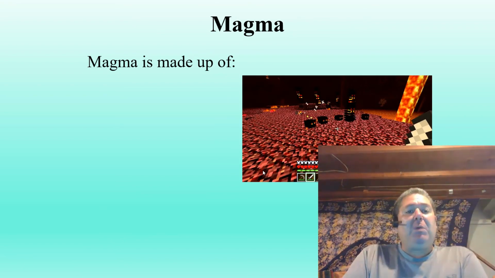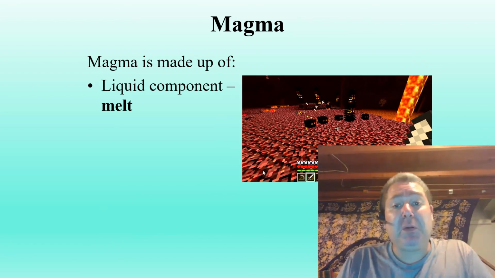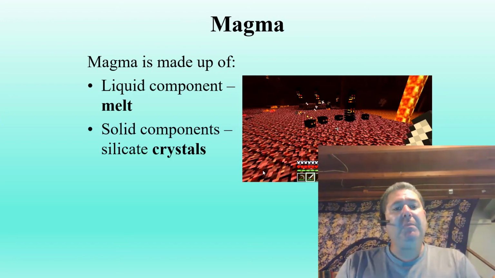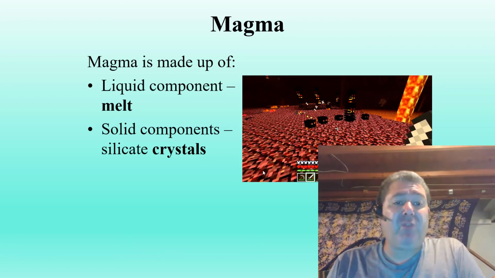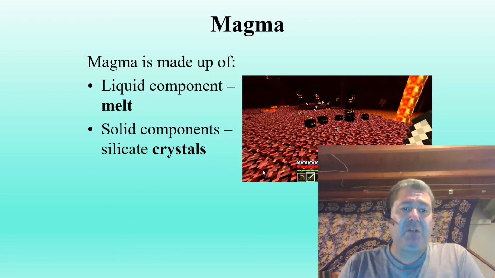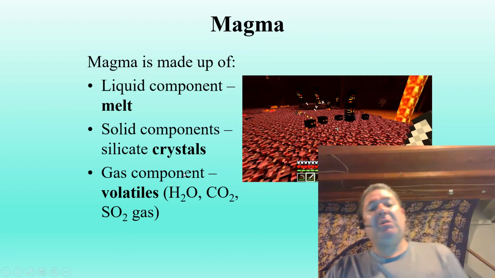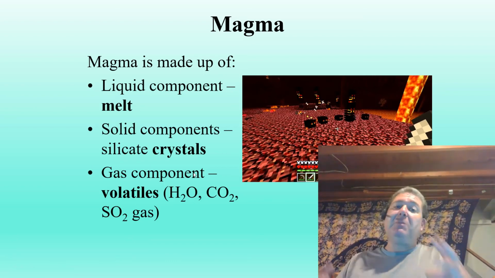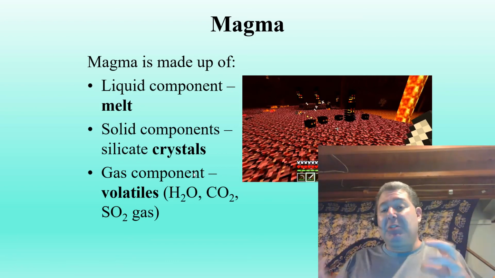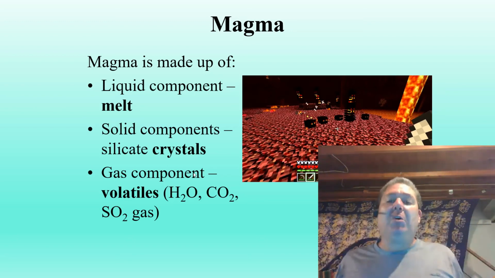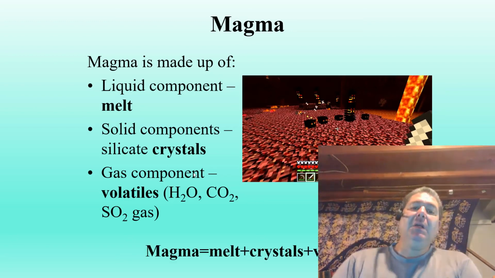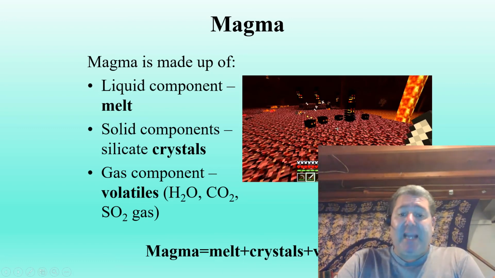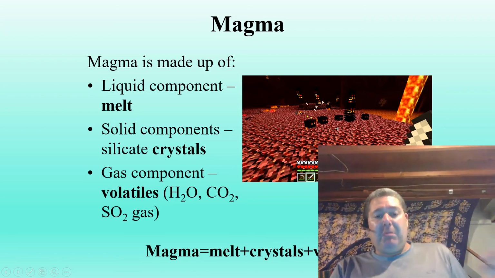But what is magma made up of? It's the liquid component, or the melt. This is all the elements and ions still in liquid form. Solid components are the crystals that have formed, whatever silica crystals, those are going to be our solids. And then our gases, also known as volatiles: water, carbon dioxide, sulfur dioxide, fluorine gas, this kind of stuff. But in a magma chamber, under pressure, they're not going to exist as bubbles. They're going to be dissolved into the magma. So magma is the melt plus whatever crystals have formed plus the gases that are involved. That's what's in the magma just sitting in the earth.